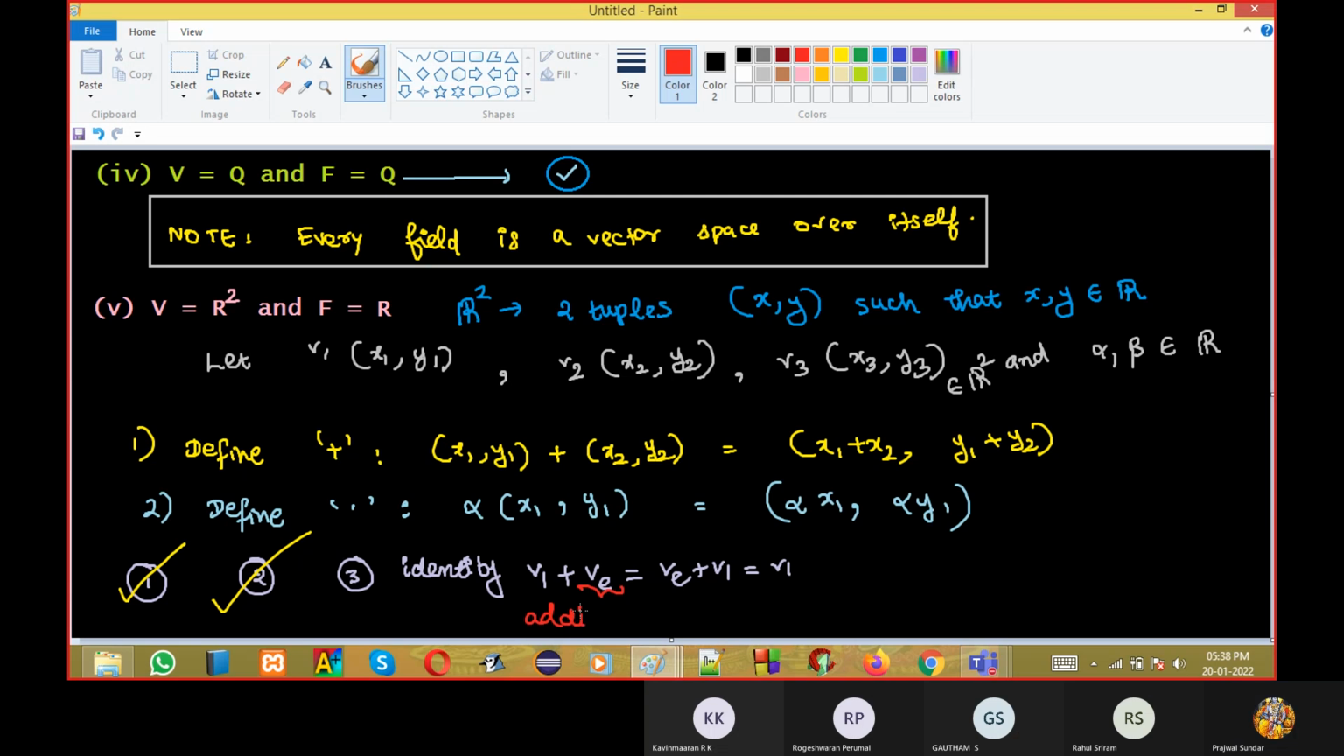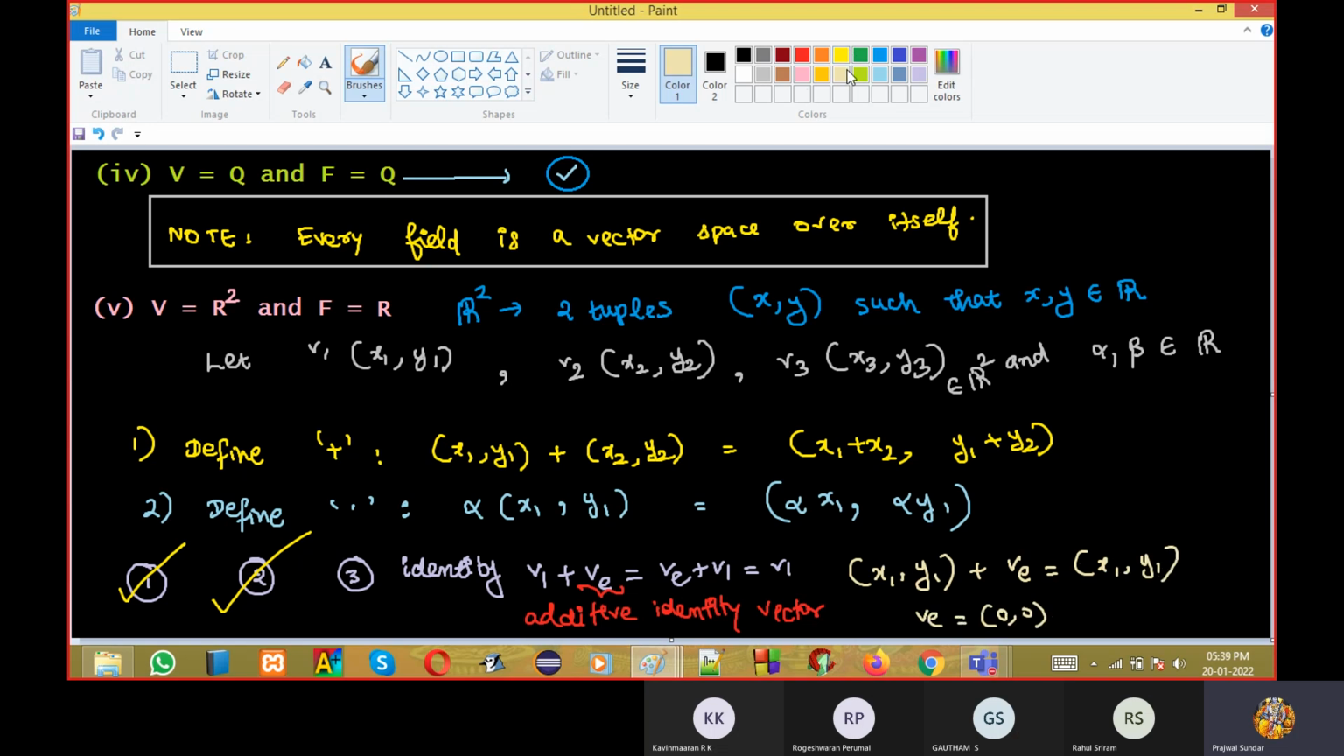Additive identity vector. Now obviously, look at this, I'll take these two equations. What I'll do is write V1 is x1 comma y1, and the identity vector, I don't know, this will be equal to x1 comma y1. So I can say the identity vector is 0 comma 0.